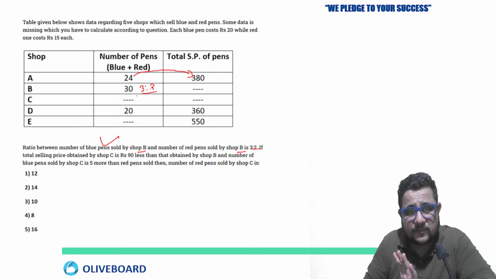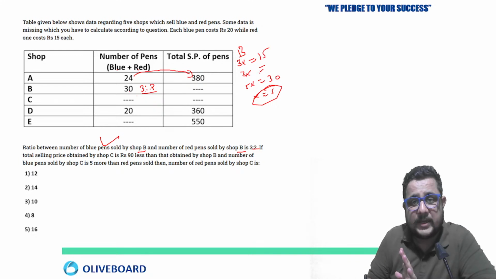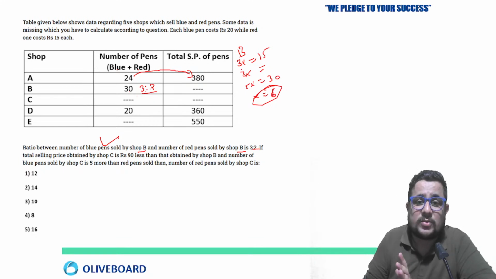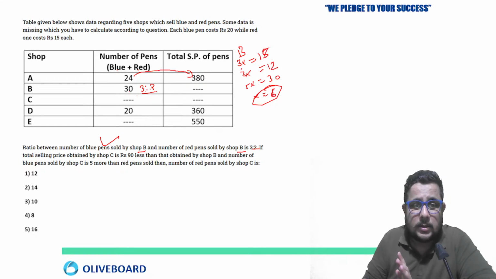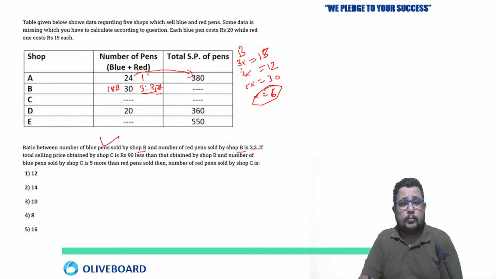So 30 by 5 means 6. So 3x and 2x, we can say 3 plus 2, 5x equal to 30, total number of pens, so x equal to 6. So the blue pens would be, because this is blue to red, 3 into 6 means 18, and red pens 2 into 6, 12. So this would be 18 blue and 12 red. Clear? 12 red pens. Now after this we can move further.